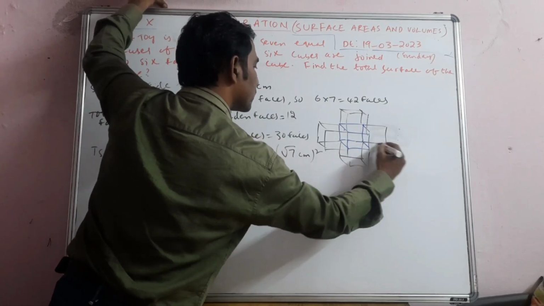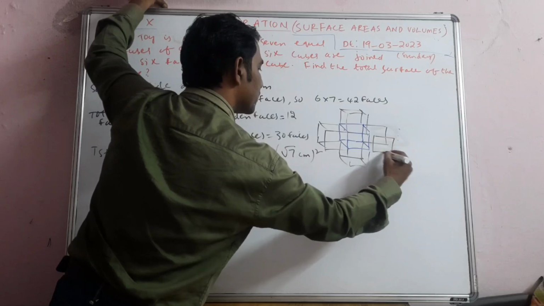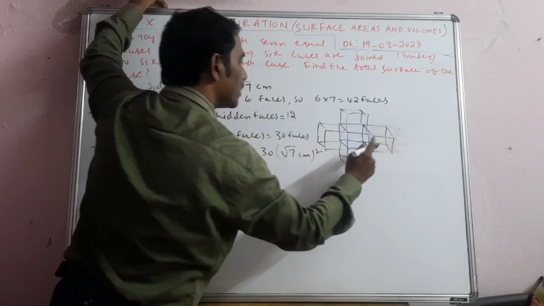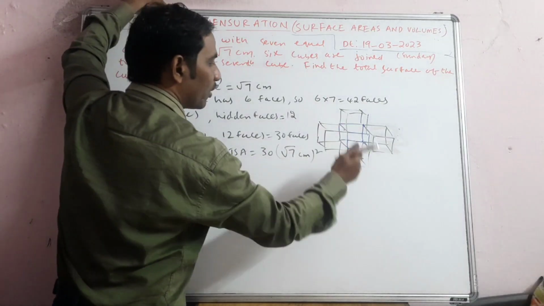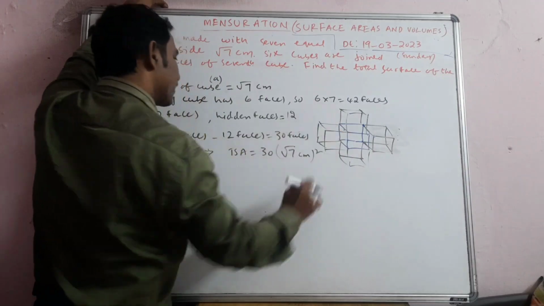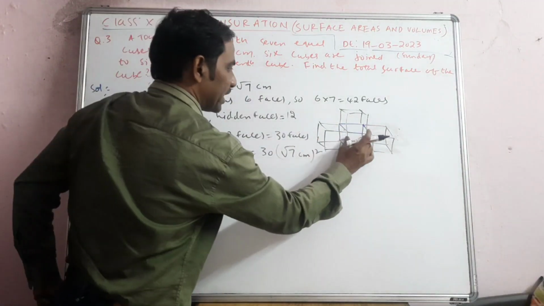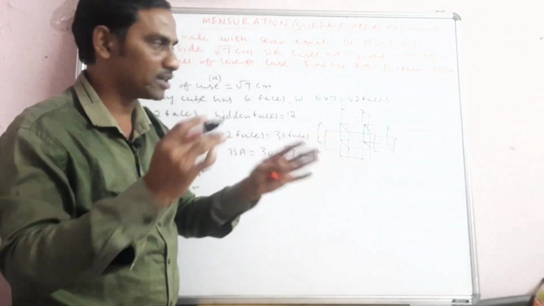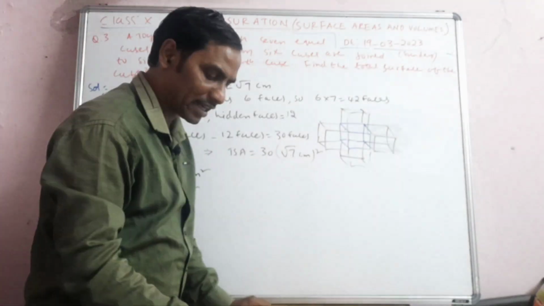Okay, right? For example, I am making it like this. So see, I am trying to show you the real picture. So all this, even the bottom and the front also. See, if I draw the front again, it will lead to confusion. If I try the back also, it will lead to confusion. So the front and back are also the same, like this, a cuboid will be there. So we are covering it, I mean a cube will be there in that way. So total surface area means you will get like this.